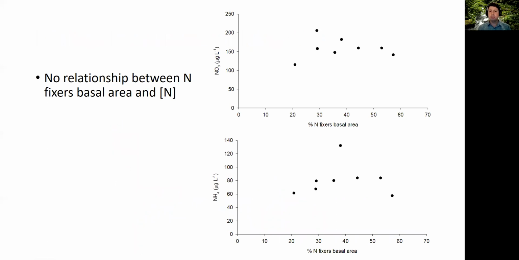So if we look spatially at the percentage of nitrogen fixers basal area versus the nitrate concentration or the ammonium concentration, you can see that there's no clear relationship. Nitrate concentration really doesn't change that much when you go from 20% to almost 60% of the basal area. And same with ammonium, it doesn't change that much. There's one that has a higher ammonium concentration. This tends to be a more swampy area. But overall, there does not seem to be a spatial pattern.